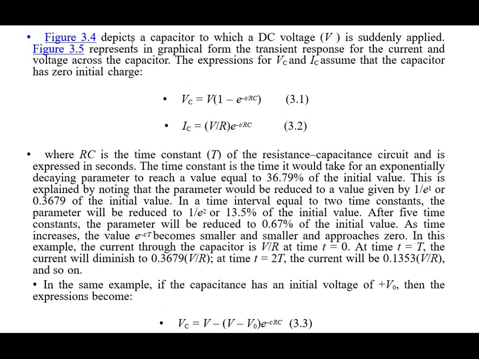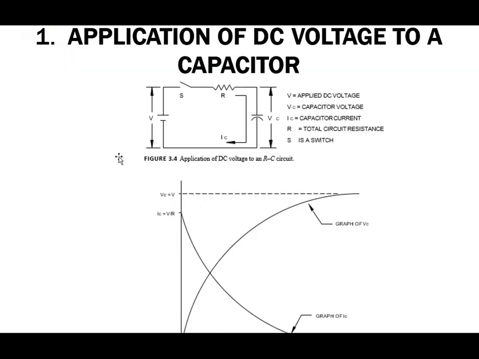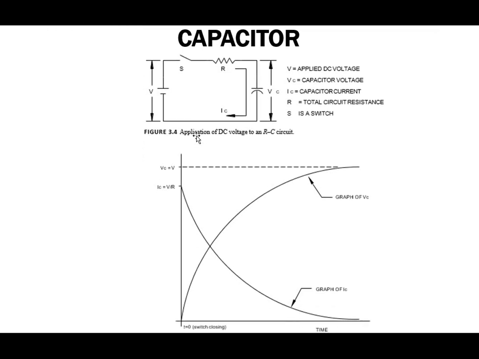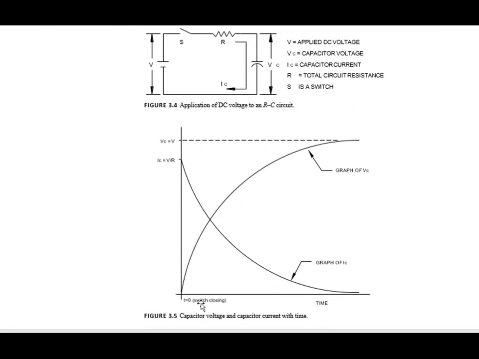Now, figure 3.4 depicts a capacitor to which a DC voltage V is suddenly applied, and figure 3.5 represents in graphical form the transient response of the current and voltage across the capacitor. Figure 3.4 is for the simple application of the DC voltage to an RC circuit, and figure 3.5 is the transient response of the capacitor voltage and capacitor current while applying the DC voltage source.